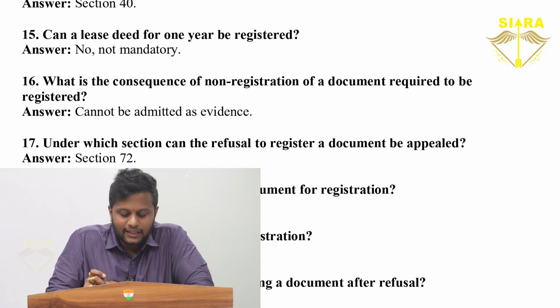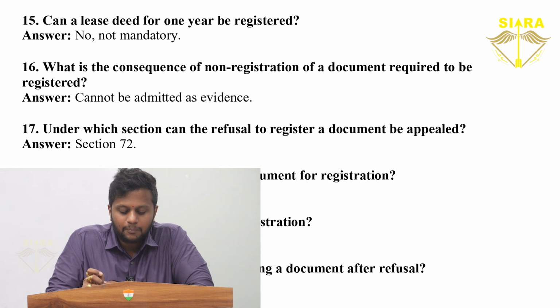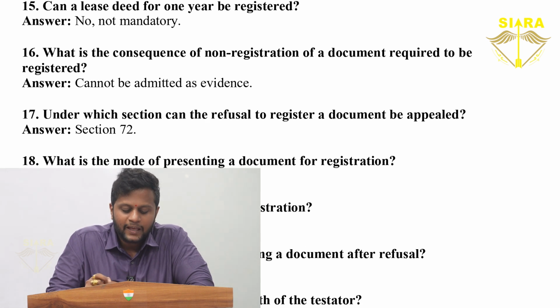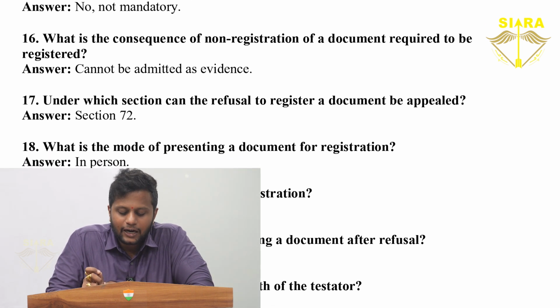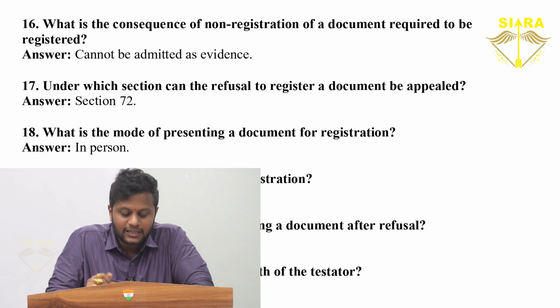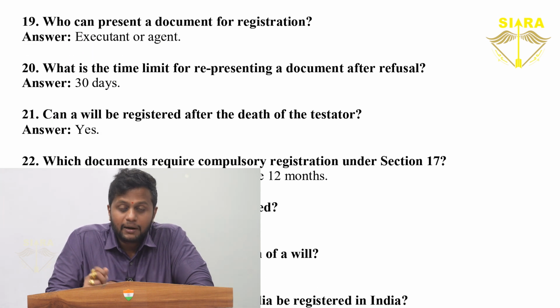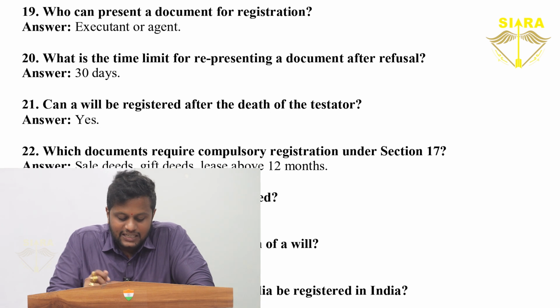Under which section can the refusal to register a document be appealed? Section 72. What is the mode of presenting a document for registration? In person. Who can present a document for registration? Executant or agent. What is the time limit for re-presenting a document after refusal? 30 days.